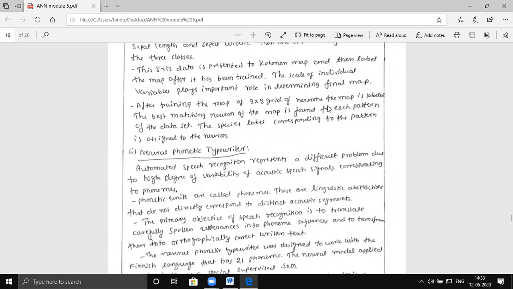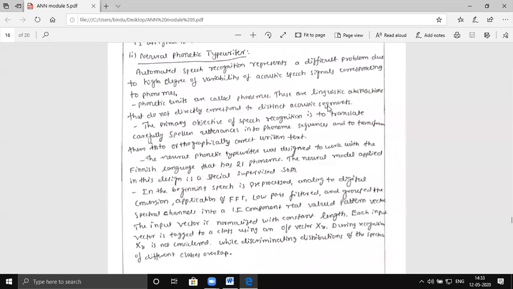Next, we look into the phonetic typewriter. In the phonetic typewriter, automated speech recognition is a very important part, and it is also very difficult. Suppose I speak something, your network should be able to write it as words, or be able to answer me. How do you do that? Each language is specific to its phonemes. A phoneme is the sound of the language. For example, if I say Rama, R is a phoneme pronounced as R, and Yam is pronounced as M. Like this, there are many phonemes in each language.